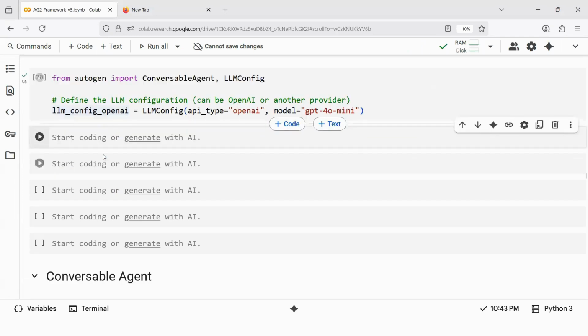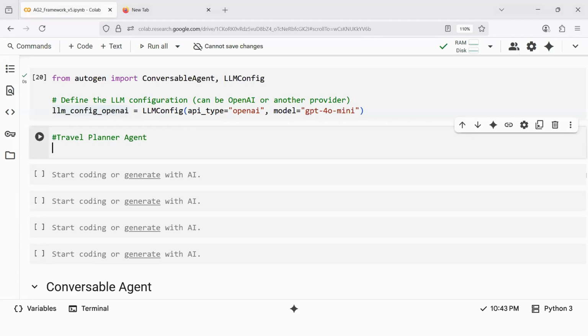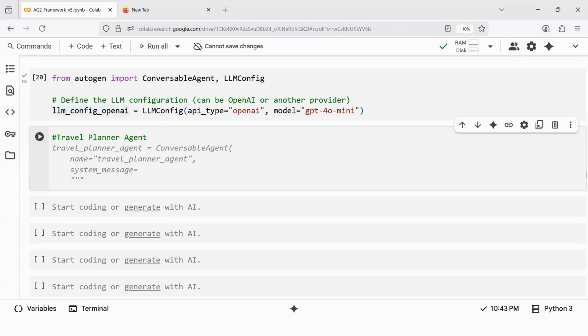Now let me define my first agent. Let me call him my travel planner agent. It is going to be a conversable agent.